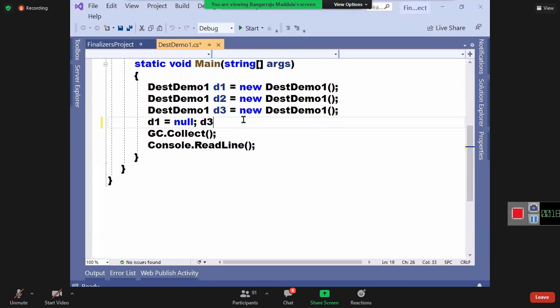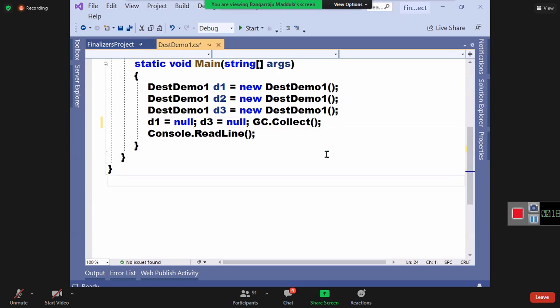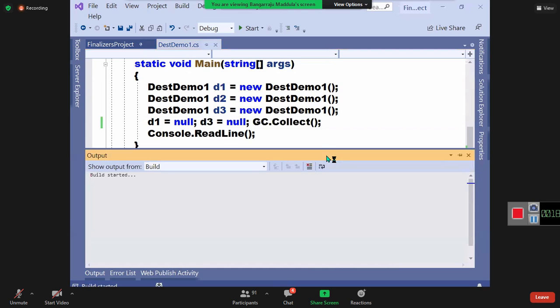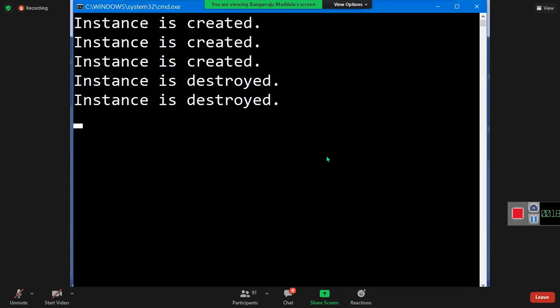Here again, D3 is equal to null. D1 null, D3 null, and then calling GC.Collect. Run. Are you clear? The instance is destroyed.